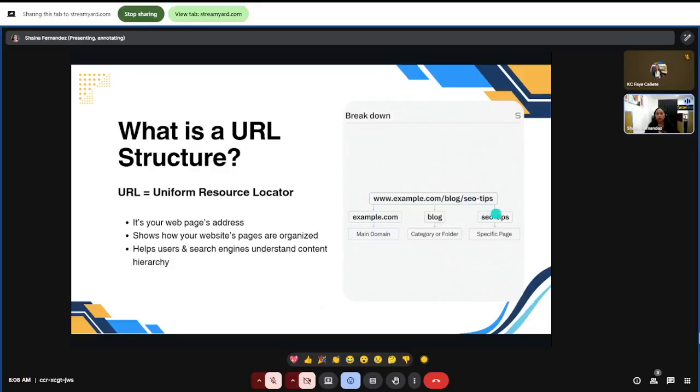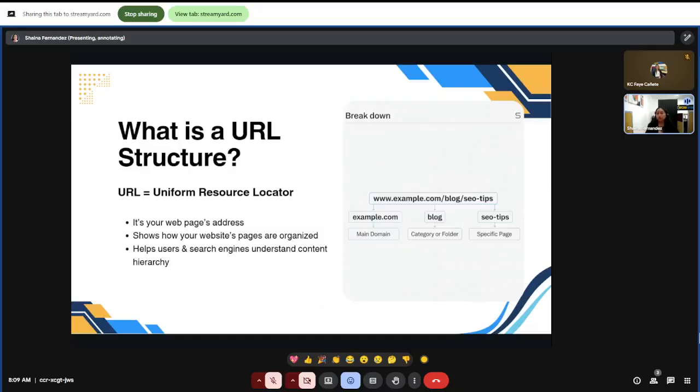So when your URLs follow a clear, logical pattern like this, it helps both users and search engines easily understand what the page is about and how it fits into your website's hierarchy. In short, your URL structure is like the roadmap of your website. A well-planned structure helps search engines crawl your site efficiently, and it also helps users know exactly where they are.